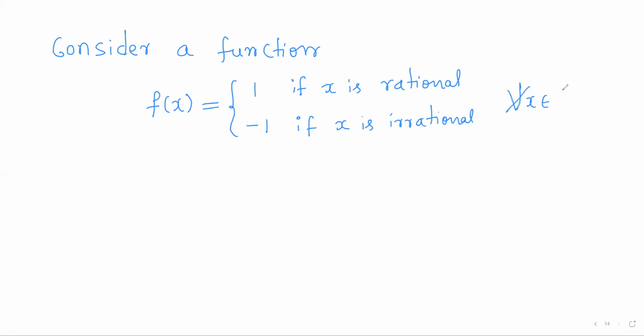So I'll define this for all x over some closed interval a comma b, where a and b are some real numbers with a less than b.